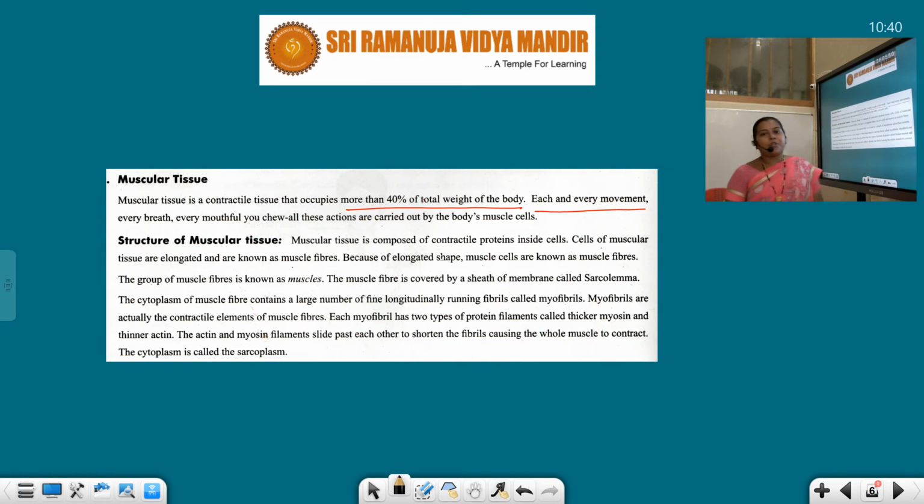Muscle tissue is a type of contractile tissue. Muscle in the sense, only one point should strike our mind, that is movement. This movement is provided by the rhythmic contraction and relaxation of the muscle. So we are animals.